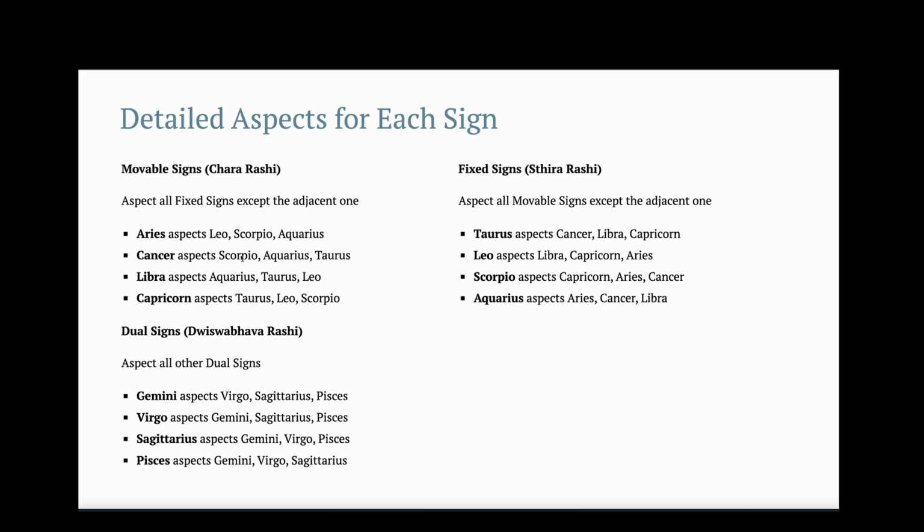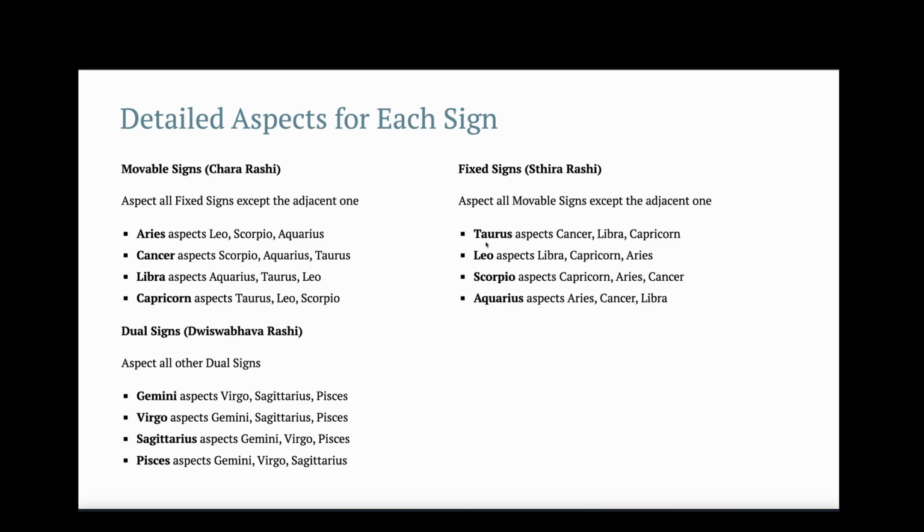These slides show the aspects of each zodiac sign. Aries aspects Leo, Scorpio, Aquarius. Cancer aspects Scorpio, Aquarius and Taurus. Libra aspects Aquarius, Taurus, Leo. Capricorn aspects Taurus, Leo, Scorpio. And similarly, the fixed signs and dual signs aspect other signs.